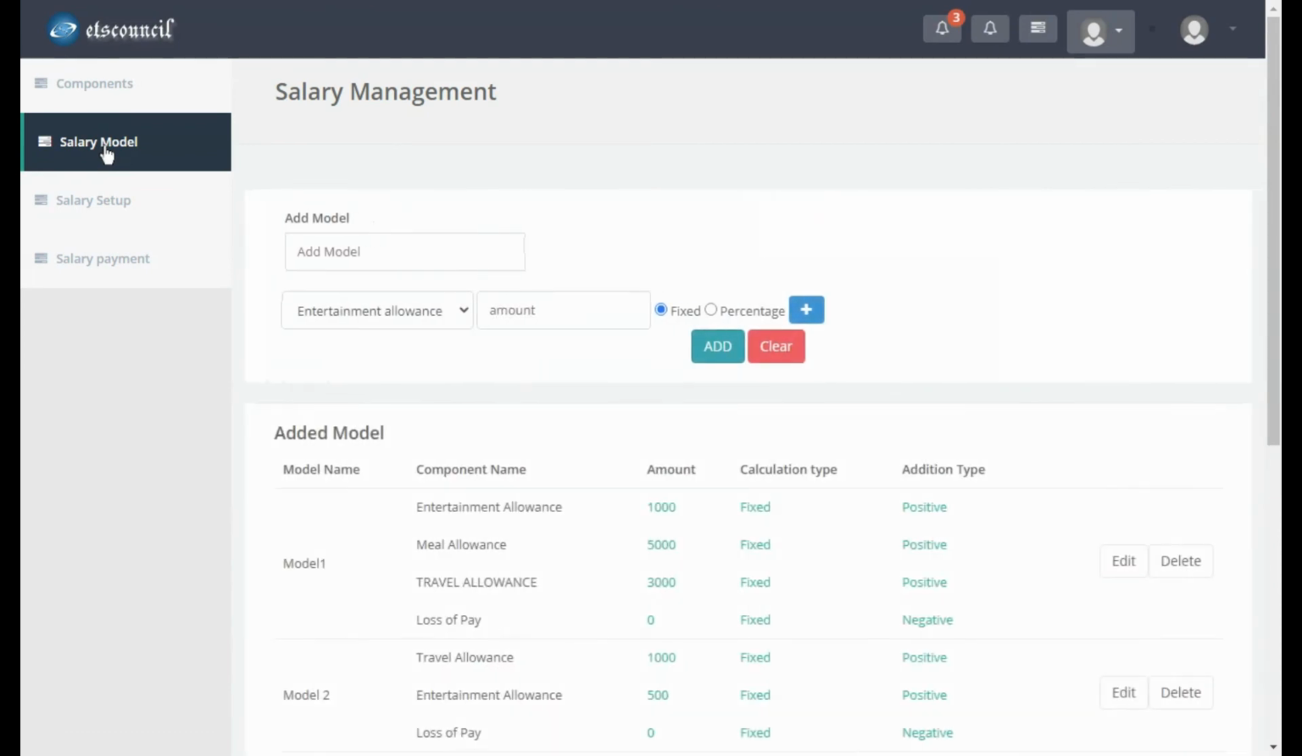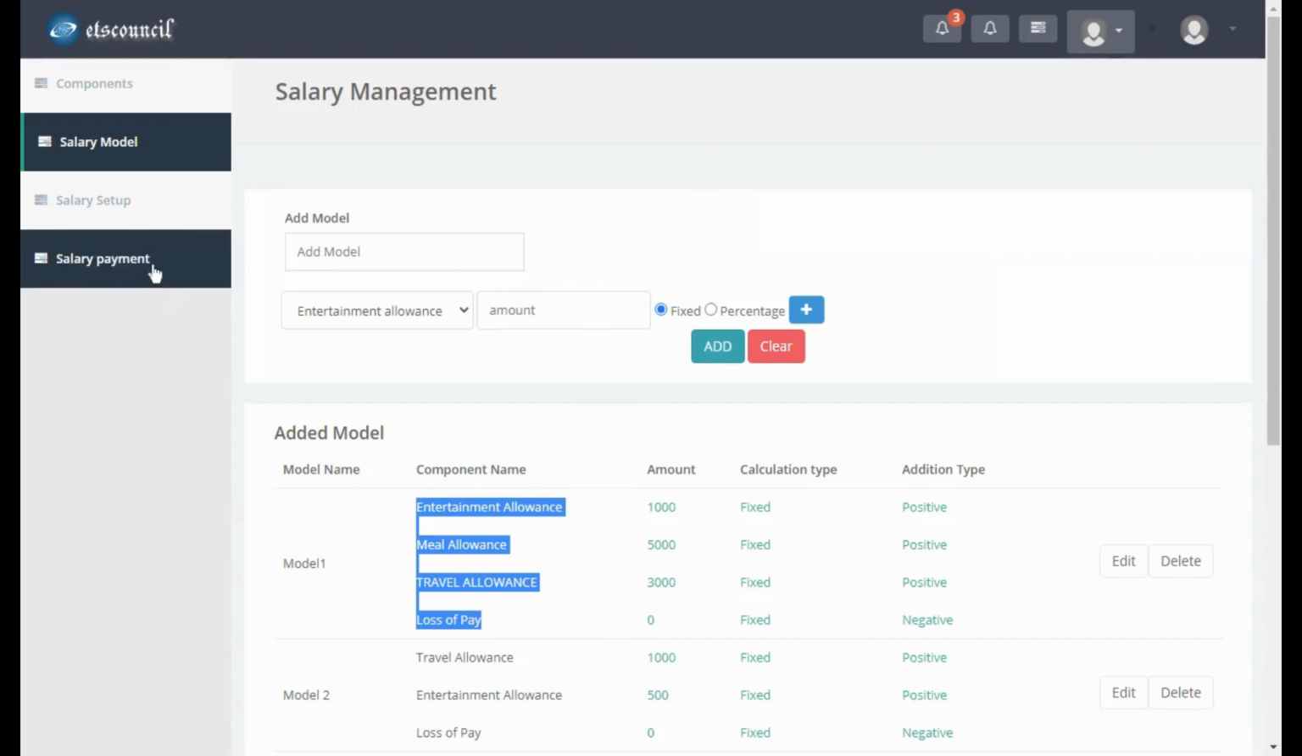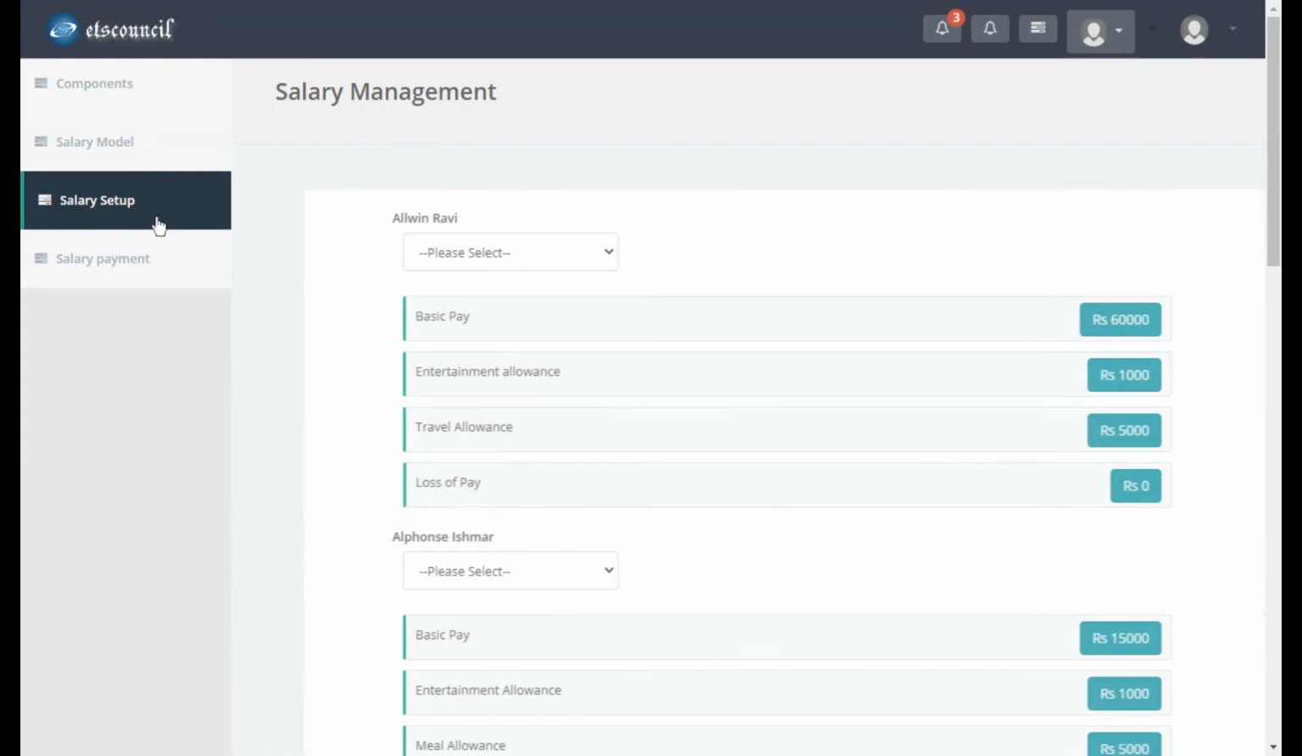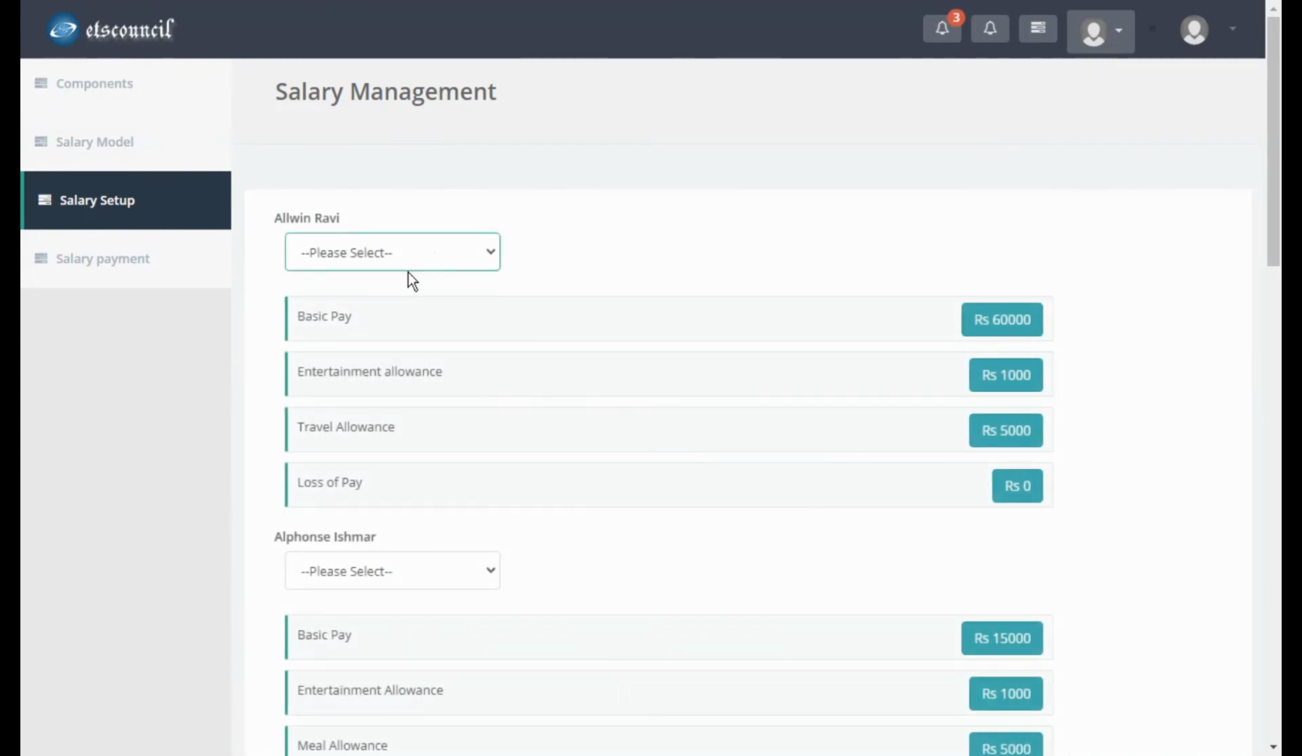Now come to the salary model. Here I will have a model, let's say model one. I'm going to add what components are applicable under this model, right? While doing it, I have to mention what the basic amount is, which you can still modify while releasing the salary. Once the model has been created, you go and add the model to every employee. So Alvin Ravi is there, Alphonse Ishmael is there. You can select the model, and based on the model, the value will be displayed. These are configured during the salary model.